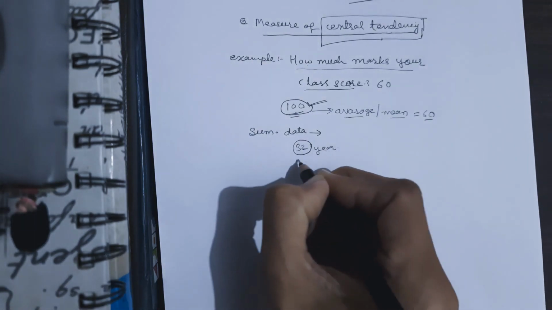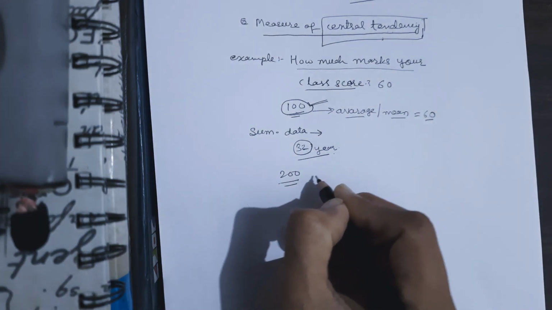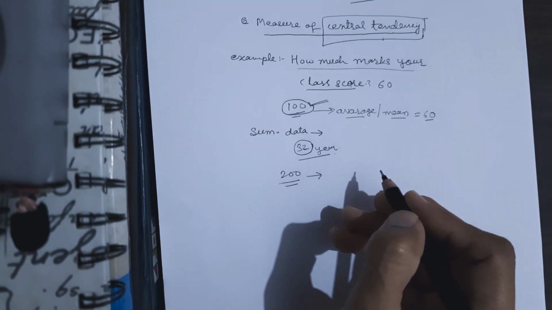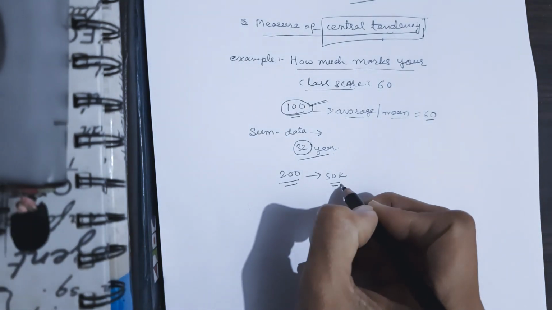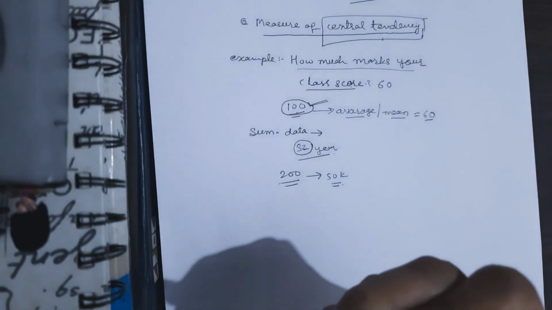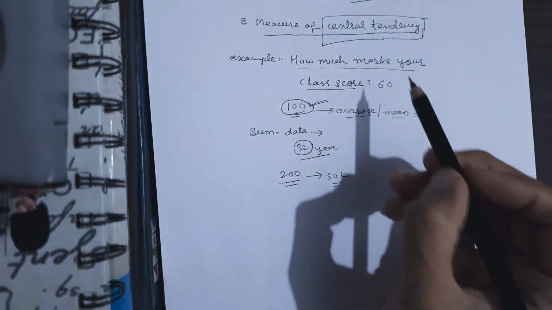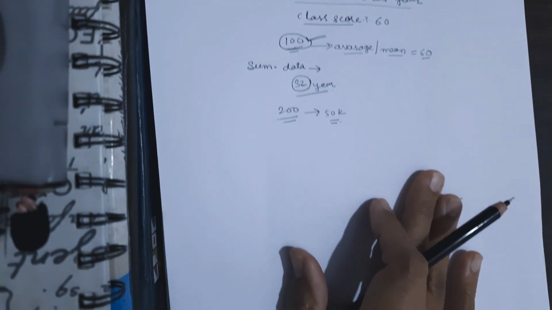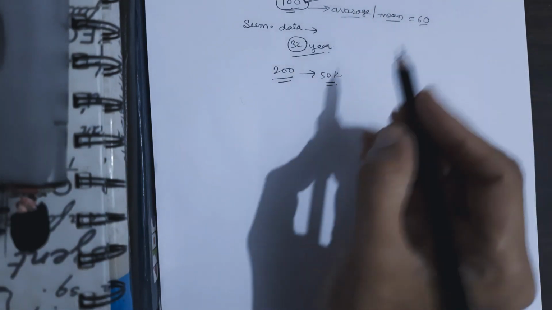Similarly, if 200 employees are there in a company, then we will say that on average the salary of an employee in that company is 50,000 or something like that. So whenever we want this kind of answer, whenever we want to summarize data, at that time we use measure of central tendency.